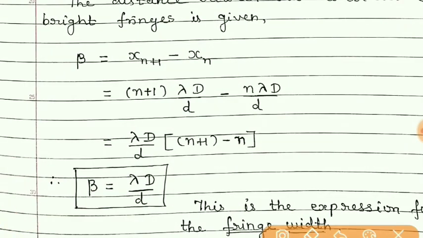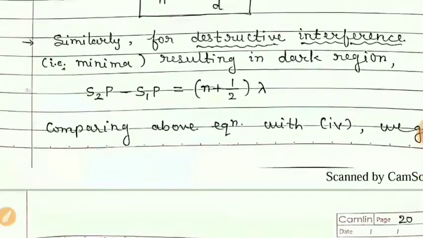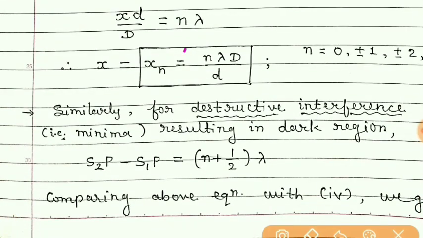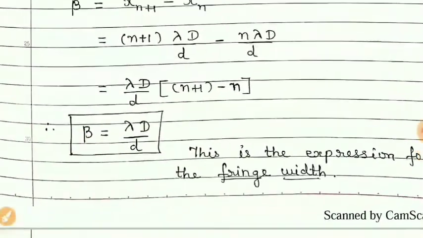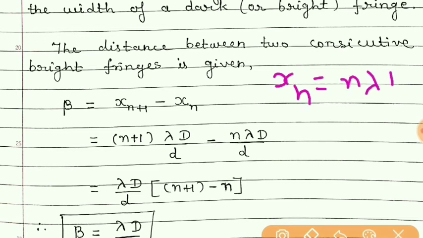Now putting x, we have obtained this equation for bright. The condition for bright is n lambda D by d. We know that xn is equal to n lambda D by small d for bright.